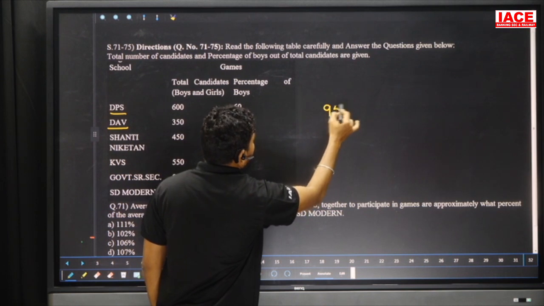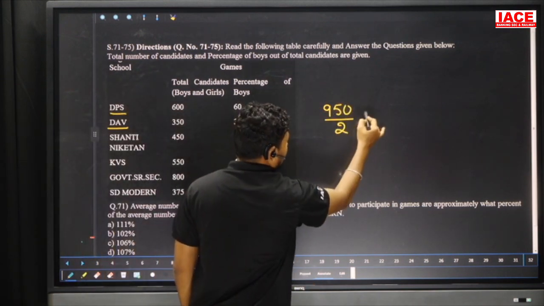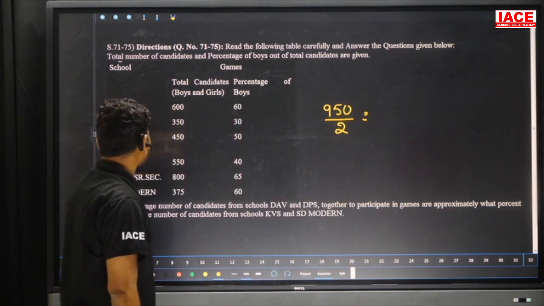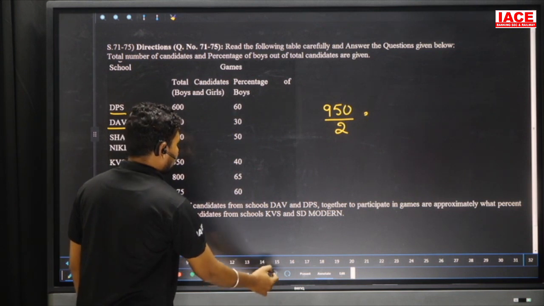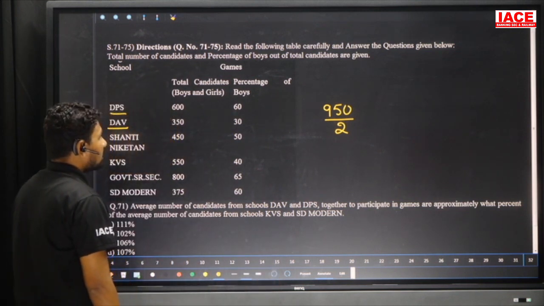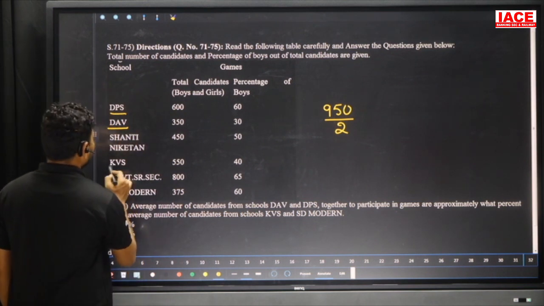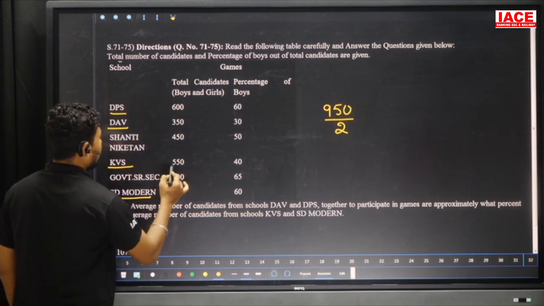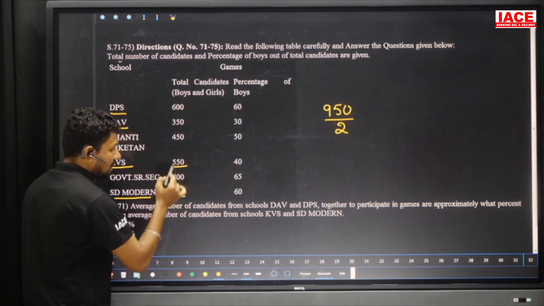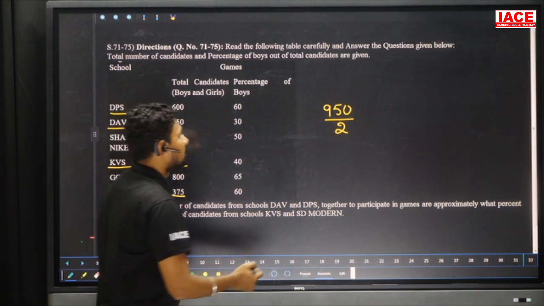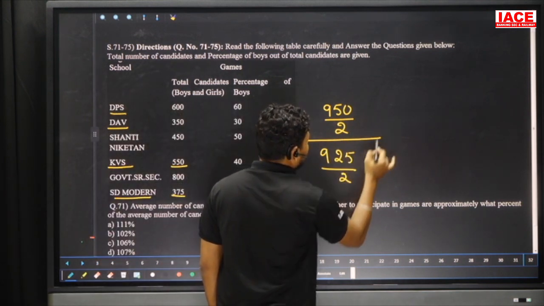It is 950. So together participating, divided by 2, average means divided by 2. And approximately what percentage of the average number of candidates from schools KVS and SD Modern. So KVS and SD Modern: 550 plus 375, 550 plus 300 is 850, 850 plus 50 is 900, so 925. So it is 925 by 2 into 100.